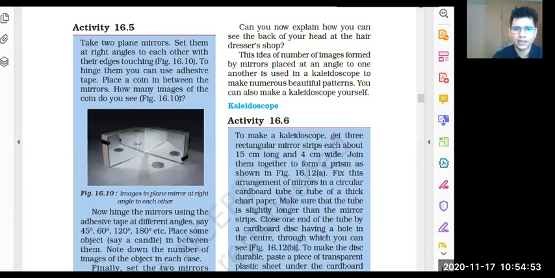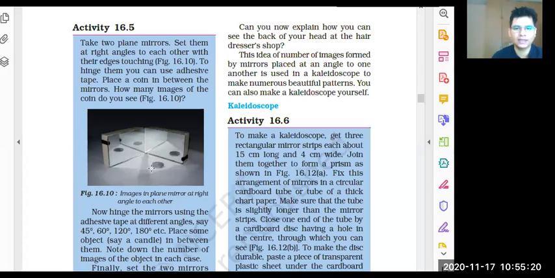Think about it. Two mirrors are kept at almost 90 degrees, yes or no? And this is kept at a symmetrical place. How many images are you seeing? Think about it. Three, right? So if you think about the formula, 360 degrees divided by the angle, minus 1, we got three only. 1, 2, 3.